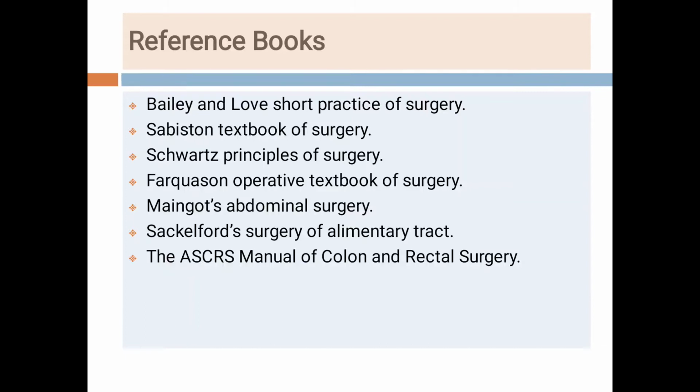Then we discussed how to differentiate between acute and chronic fissures, and the treatment of chronic fissures, surgical and non-surgical. So students, I request all of you to go to the books and read this chapter, fissure in ano, so that it will help you for better understanding. Thank you students.